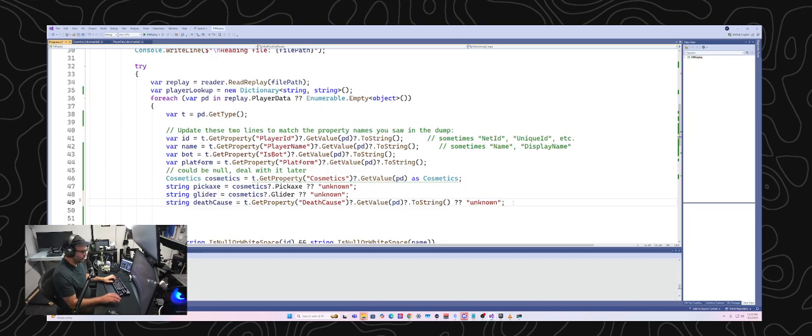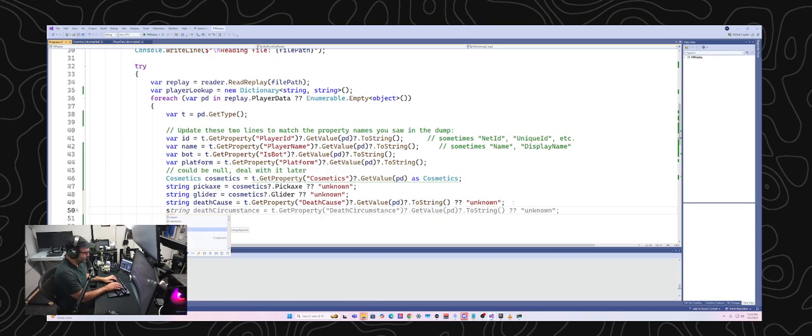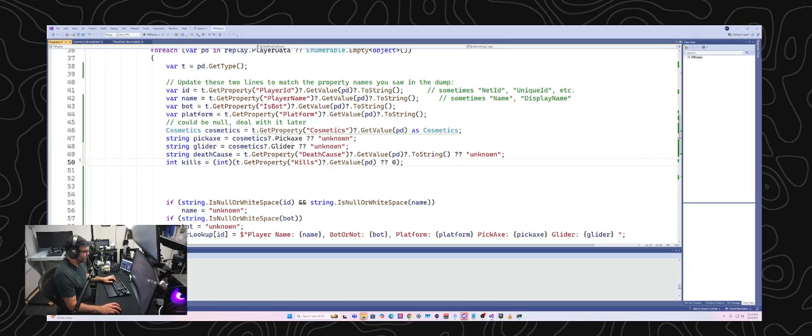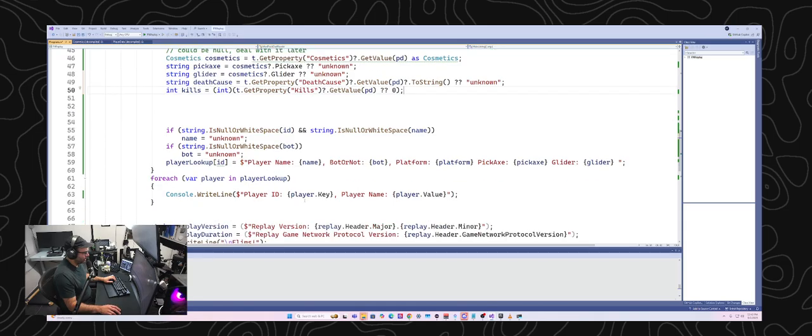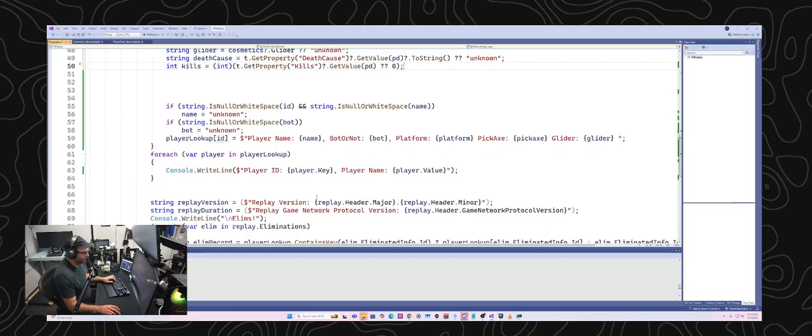All right, so let's do int kills. Now we're going to get the kills and the death cause, and then we'll add that into this thing here. Right, and then I don't actually need to have this in here because that's duplicative, so let's go ahead and remove that.